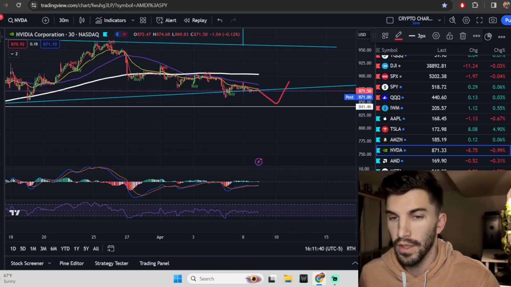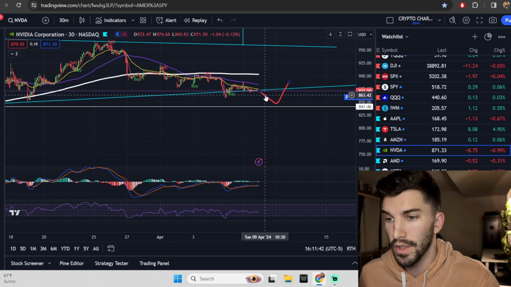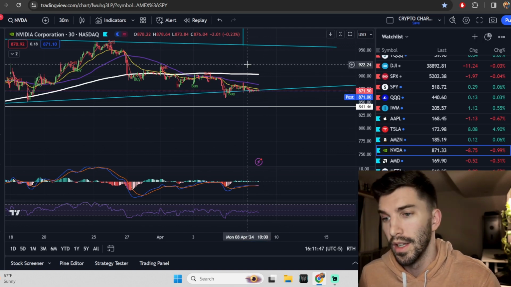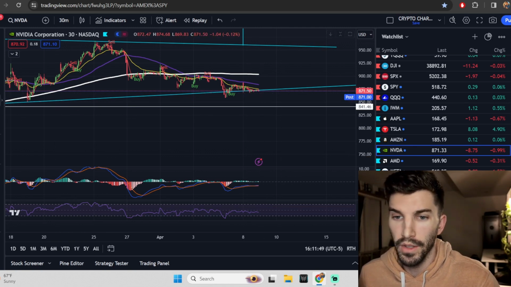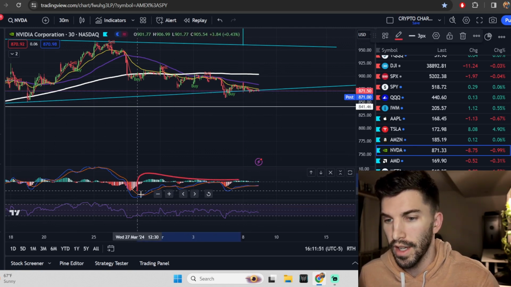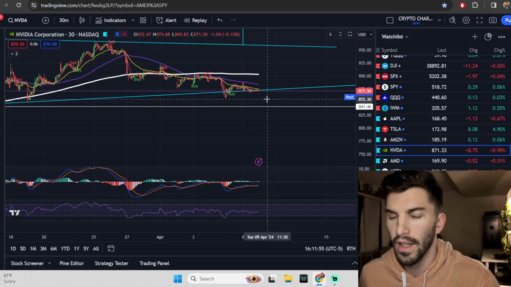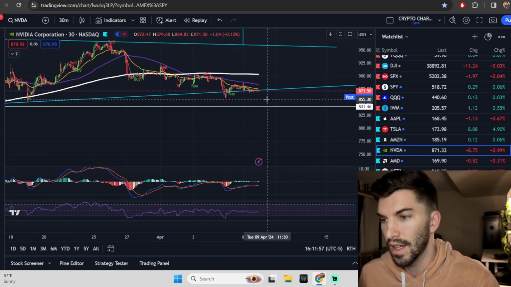If it gets some good news or maybe no news and we're in a bullish trend, it can start to head upward as long as you don't get bad news, right? So if that bad news happens, well, you're going to continue the trend you're in right now. It's a negative trend. More bad news means more negativity for NVIDIA. I don't really see NVIDIA hitting 1,000 this week. I think that is completely off the table at this point.